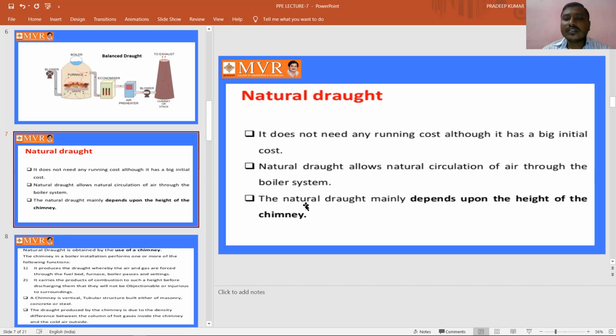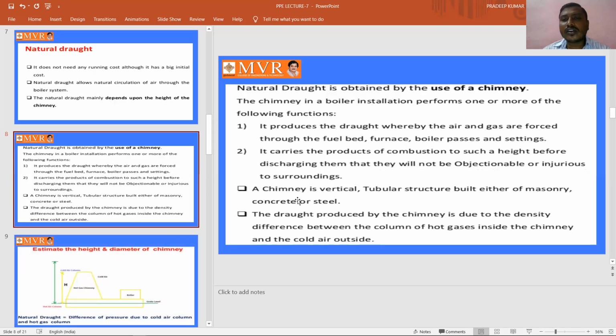See here, the natural draft mainly depends upon the height of the chimney. Means we need to know the height of the chimney for calculating the natural draft here. Coming to the natural draft, it is obtained by the use of a chimney. When we use the chimney only, we get the natural draft, or we can only calculate the natural draft here.